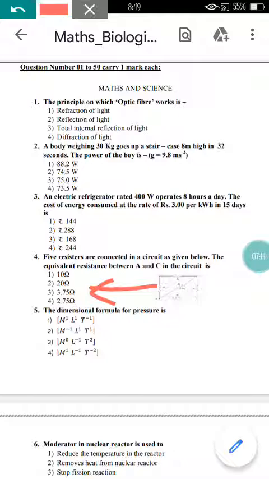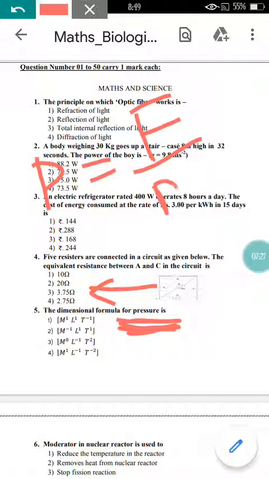The dimensional formula for pressure is, before finding the dimensional formula, you need to remember the unit of pressure. As you know, pressure you can define as force per unit area. What is the unit of force? Newton, but Newton you can't write here. In terms of SI units like kg, meter per second square, you need to write.